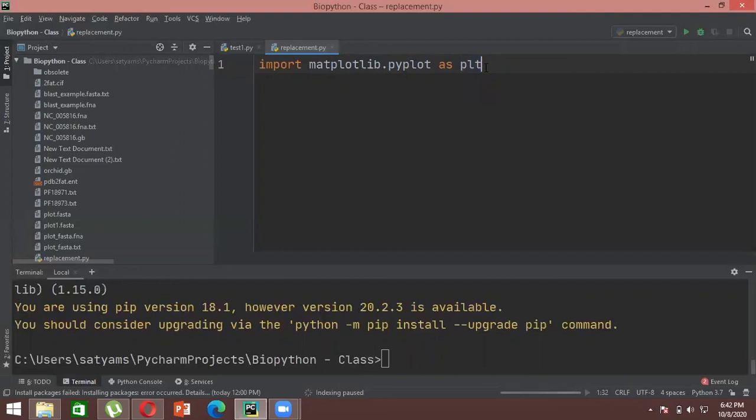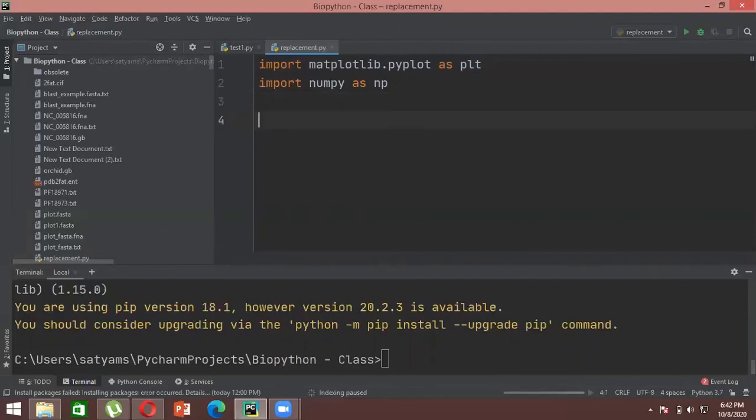And this is a universal thing. Whenever you see programmers who use matplotlib, they call it in the form of plt only. Okay. And the next package we will be importing is NumPy. So you will write import numpy as np. So wherever we have to write NumPy, we will just write it as np. So these two are the universal things that globally people use as a short form for these two packages, right? So get addicted to these two things, plt and np.